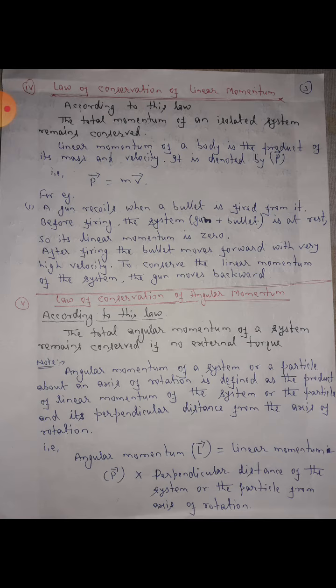Fifth, law of conservation of angular momentum. According to this law, the total angular momentum of a system remains conserved if no external torque acts. Note: angular momentum of a system or a particle about an axis of rotation is defined as the product of linear momentum of the system or the particle and its perpendicular distance from the axis of rotation. That is, angular momentum L vector is equal to linear momentum p vector times perpendicular distance of the system or the particle from the axis of rotation.